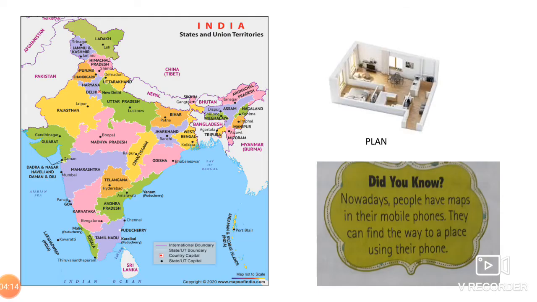Now when I talk about a map, what is a map? First let us understand. A map is a drawing of an area. It is drawn on a flat surface, for example paper. And the map needs an exact measurement of a part or a whole of the earth. Whosoever map you are drawing, the map of India or the map of different countries, whenever you want to draw the map, we need to have an exact measurement, children.